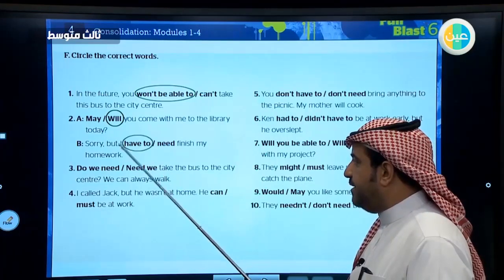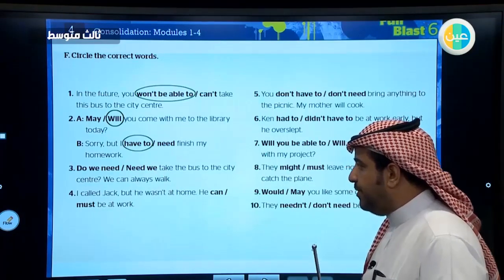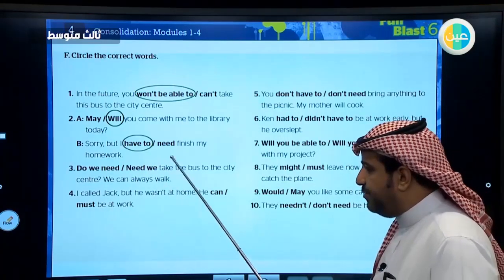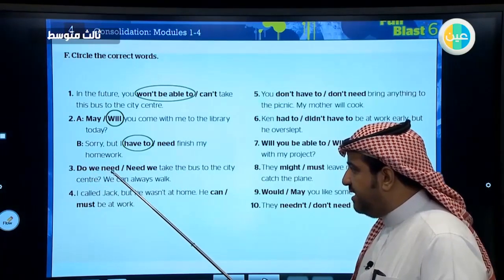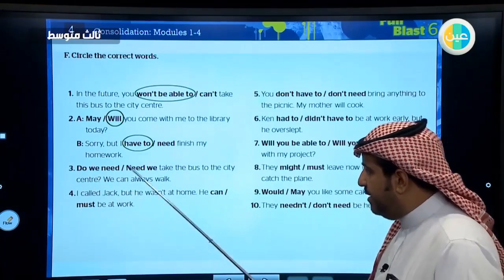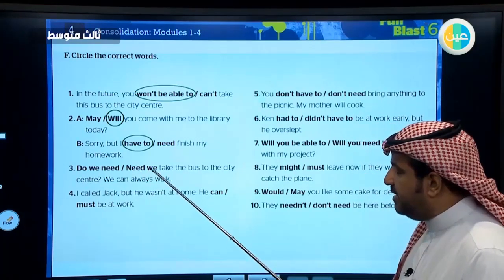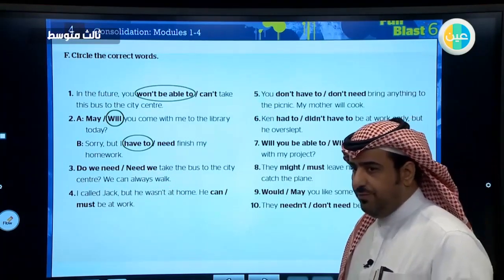I have to finish my homework. Do we need or need we? In this one, we are dealing with need as if it is a main verb. In this one, we are dealing with need as if it is a modal verb.